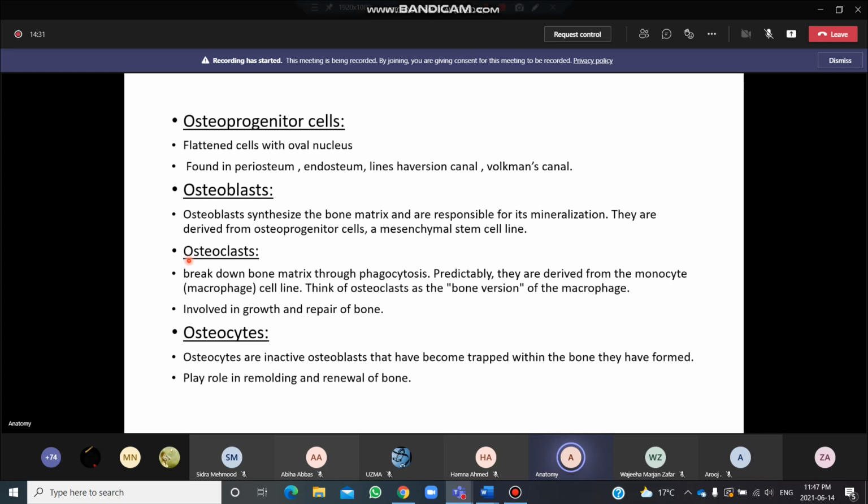What they do, osteoclasts break down the bone matrix through phagocytosis.